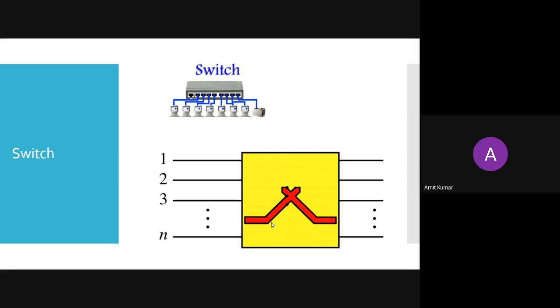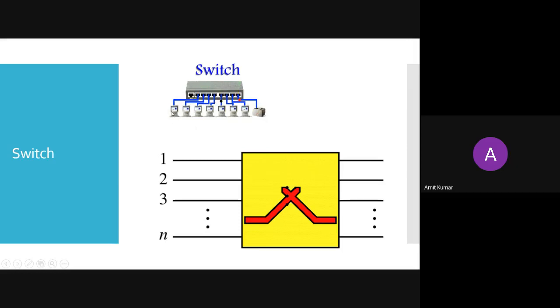Here you can see we have n number of input ports and n number of output ports, or n number of devices can be connected to the n number of inputs. Each PC is connected to the others with a dedicated link. Every PC connected here internally has a dedicated link. This switch is going to use time division multiplexing for transmitting the data from one place to another place.